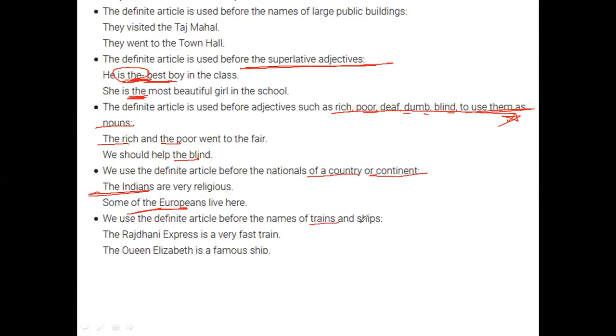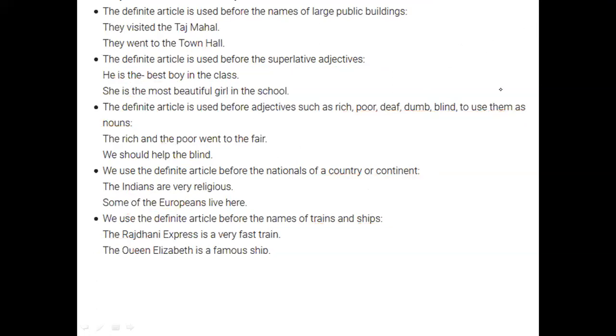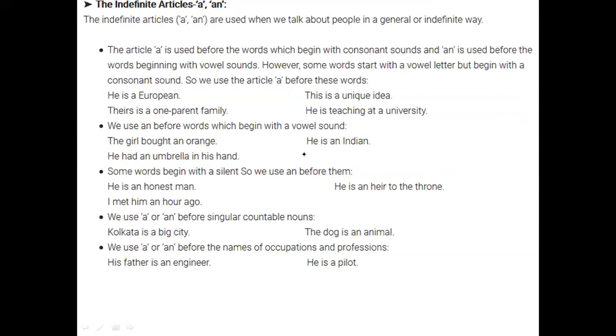Okay. Again, trains, ships, all of these are universal, just like proper nouns. So we use the Queen Elizabeth, the Rajdhani Express. Okay. A few revisions we got on "the" now, and now we'll move towards indefinite articles. Okay, "a" and "an". So what is "a" and "an"? "A" is generally used at the beginning of a consonant sound, and "an" in the presence of vowels. So vowels we know: a, e, i, o, u. So this is a common terminology, where we use "an" and where you use "a" for consonant sound.